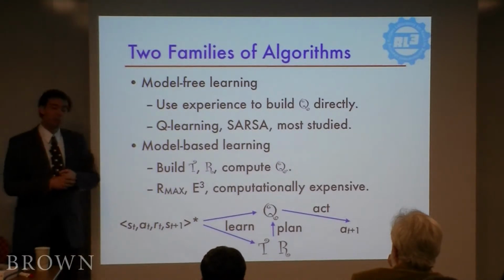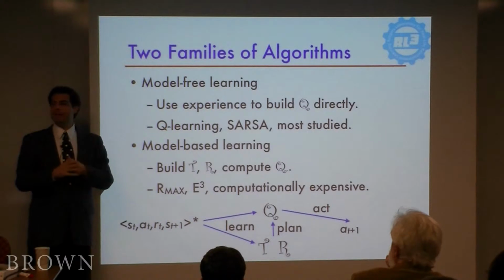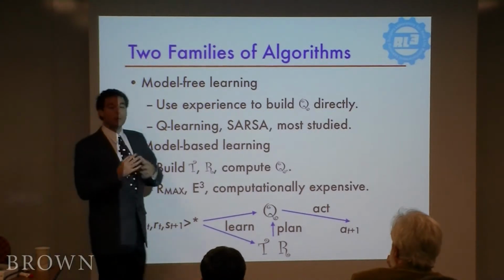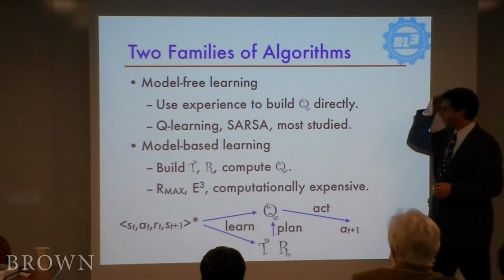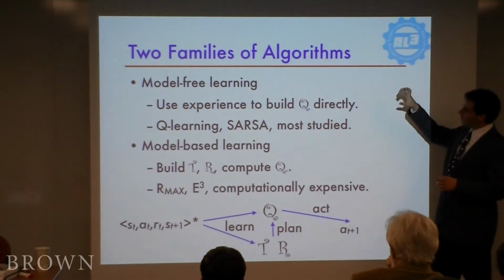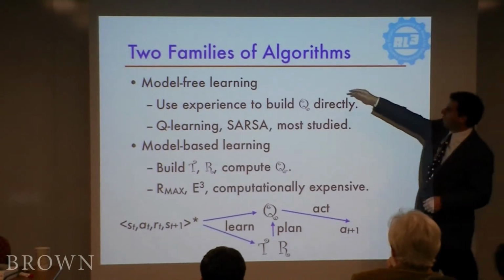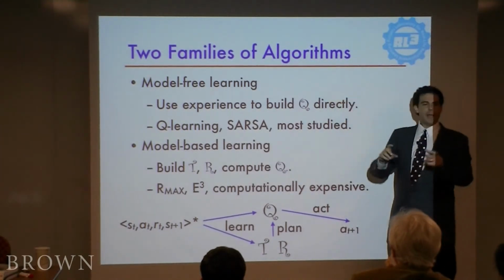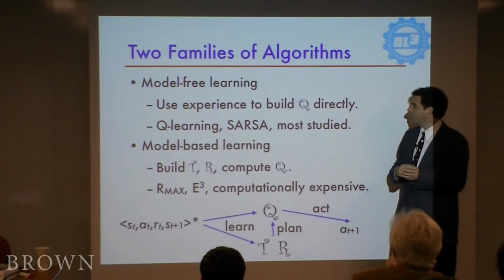Given that we don't know the transitions and rewards, it turns out the field is focused on two main classes of algorithms for doing the learning part, deciding what to actually do when you don't know T and R at first. And I'm going to describe both of them because we have efficient algorithms in both classes. The model-free case says, well, there's this magic function Q that is all we really need to know to decide how to behave.